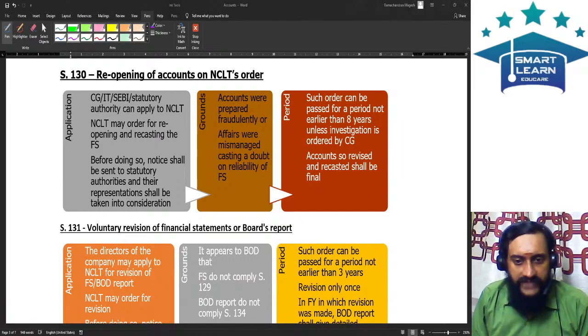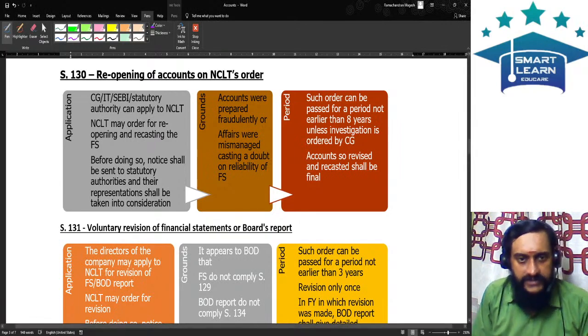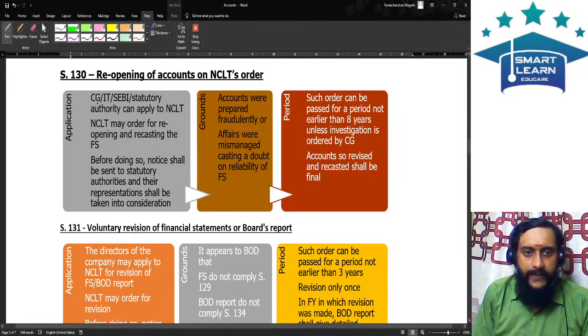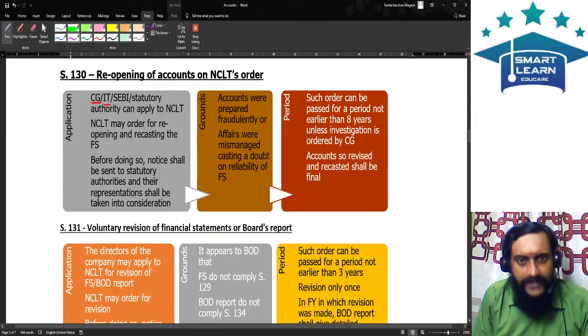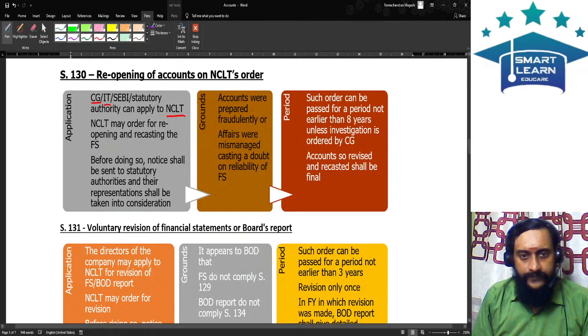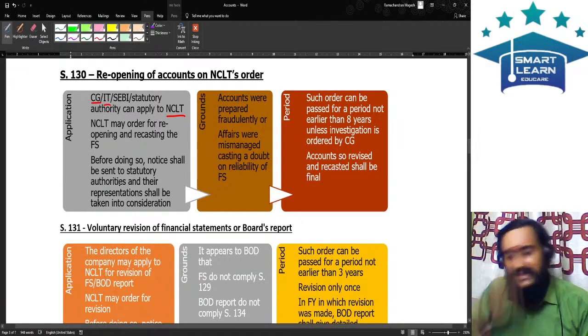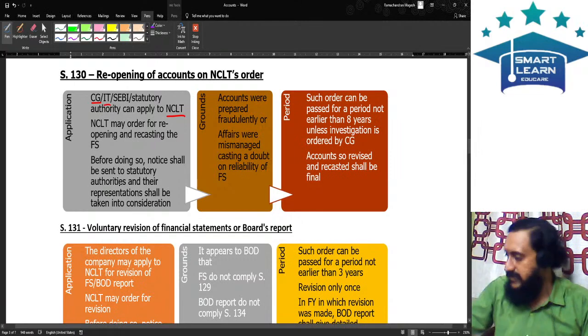Reopening of the accounts, when does this provision come? Reopening of the accounts, where on an application made by the central government or the IT or the SEBI or any statutory authority to NCLT, the NCLT can order for reopening and recasting the financial statements. Before doing so, notice should be sent to all the statutory authorities and their representation shall be taken into consideration.